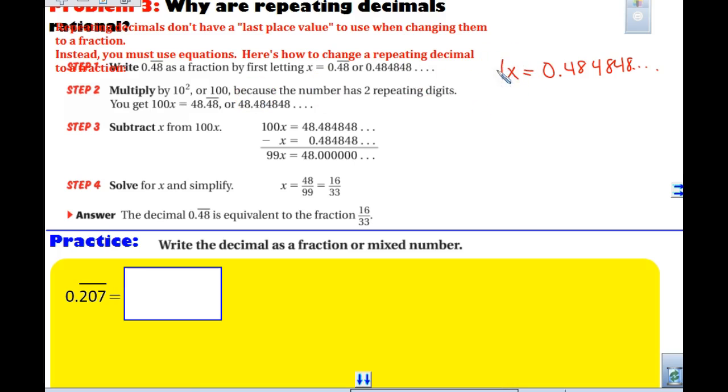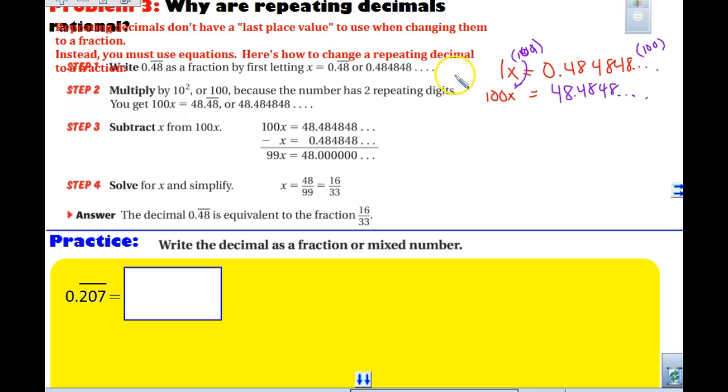Now if I take 1x and I multiply that by 100, what do I get? 100x. If I multiply a decimal by 100, what happens to that decimal? How many places should I be moving my decimal over when I multiply by 100, Jeremy? I should move it 2 places. So I'm going to take this side times 100, right? That gave me 100x. And I'm going to take this side times 100. And when I multiply this side times 100, we move it over 2 places, and I now have this number. 48.484848, right? Keeps going. It says the next step, subtract the x from the 100x.